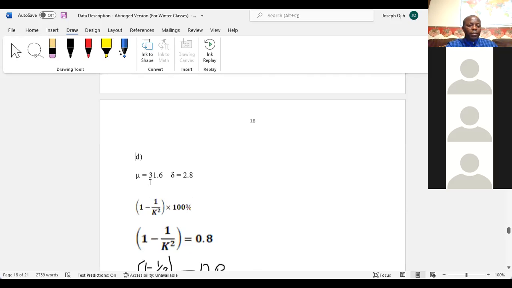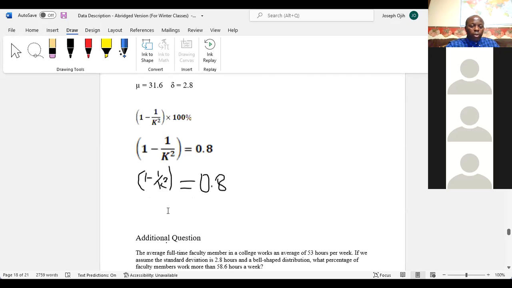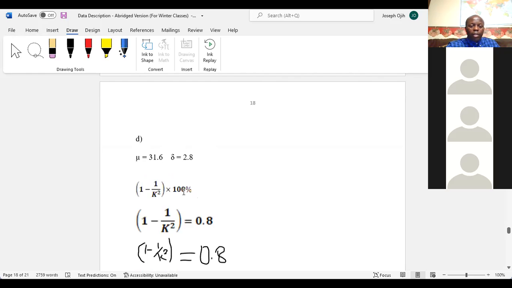Now, what did you get at 0.8? Because it says 80%, and 80% is 0.8. Oh, got it.